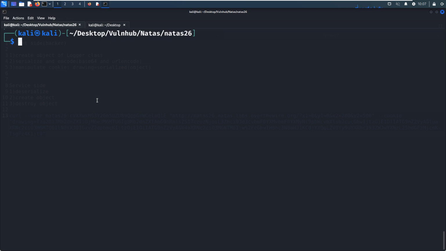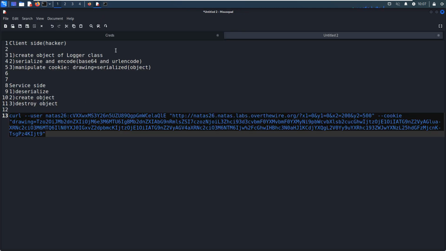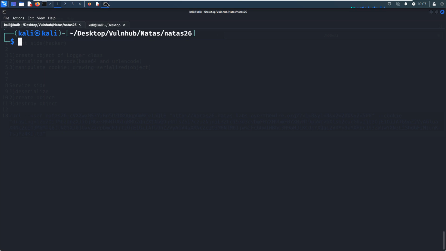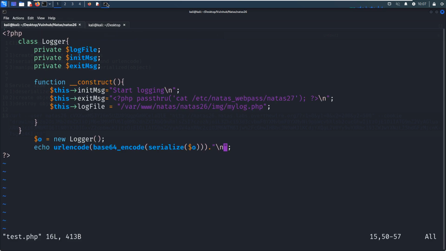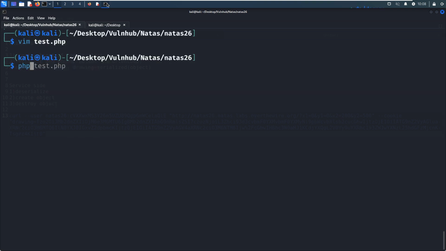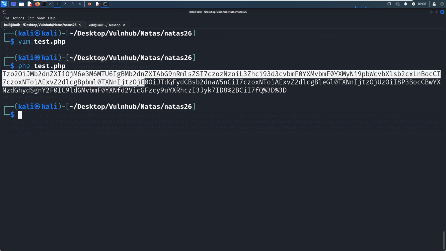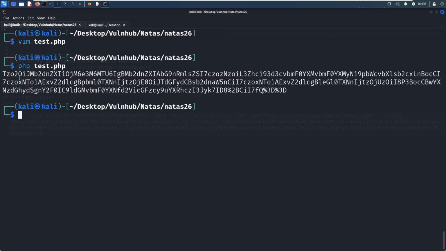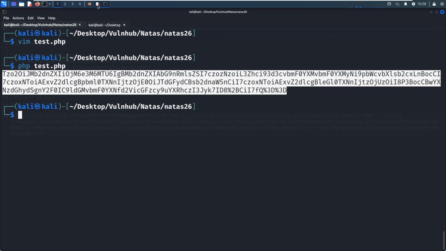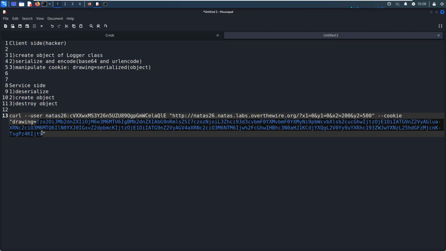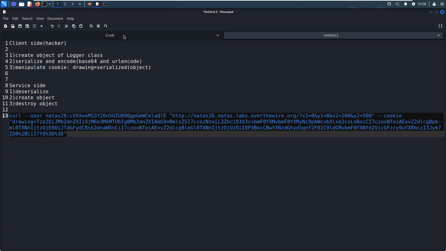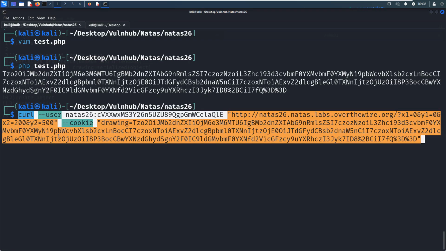Oh, sorry. I'd like to change the local file name. Maybe we can call it, for example, 1. Then we can copy it and put it over here, and then copy the entire command and run it.